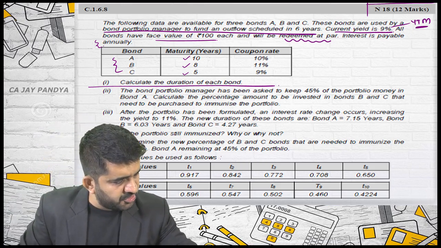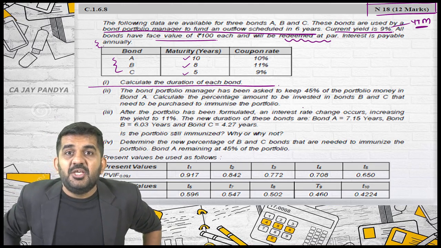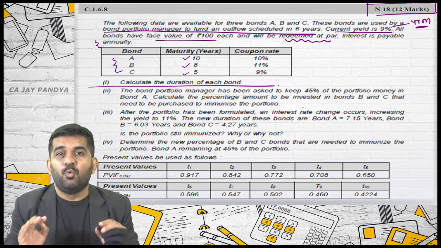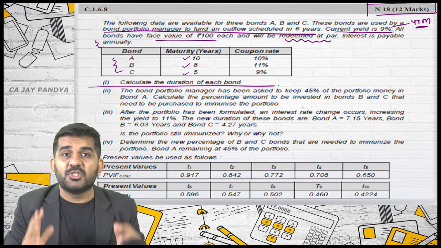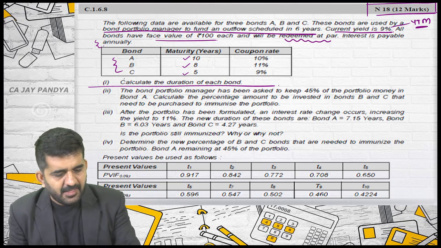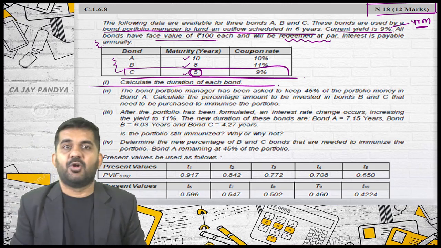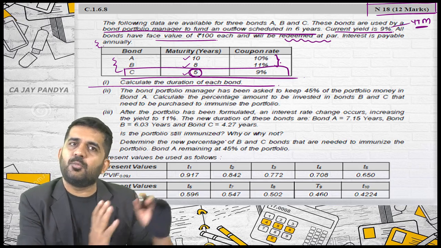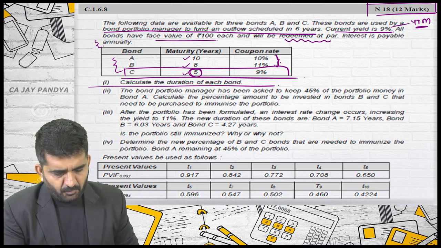See the number of marks in question. They are 12 marks. And believe me, this type of questions, even if it looks easy, they are difficult because they become very lengthy. Whenever you want to find out the duration of the bond, it is not difficult, but it becomes extremely lengthy. Is it alright? So what I am doing in classroom is I am finding out duration of bond of this. Intentionally taking because it is having less number of years. Similarly, you need to find out the duration of this bond, but in classroom I will be directly taking duration from the answer. So let me find out first duration of bond C.